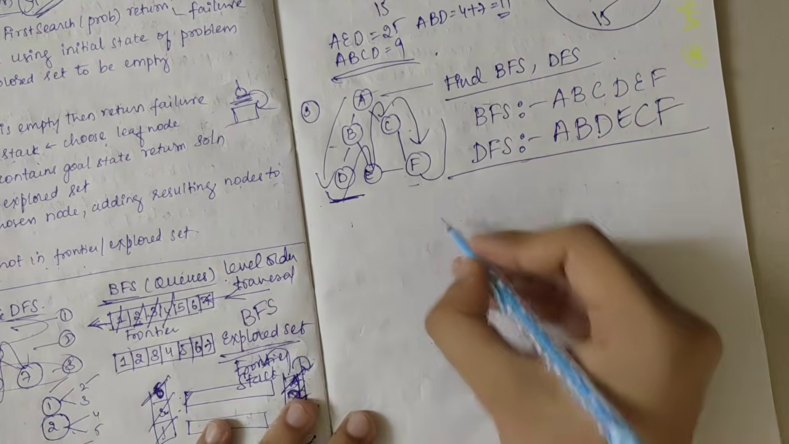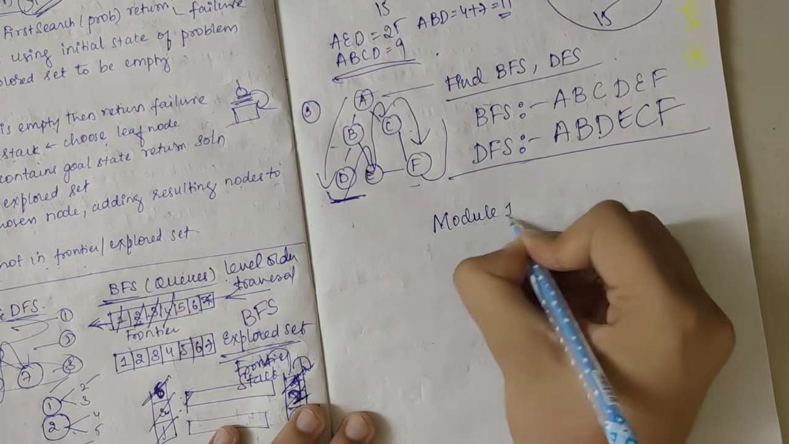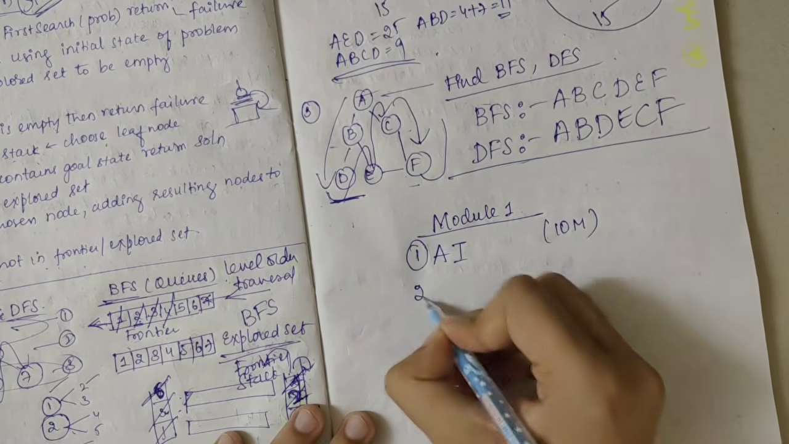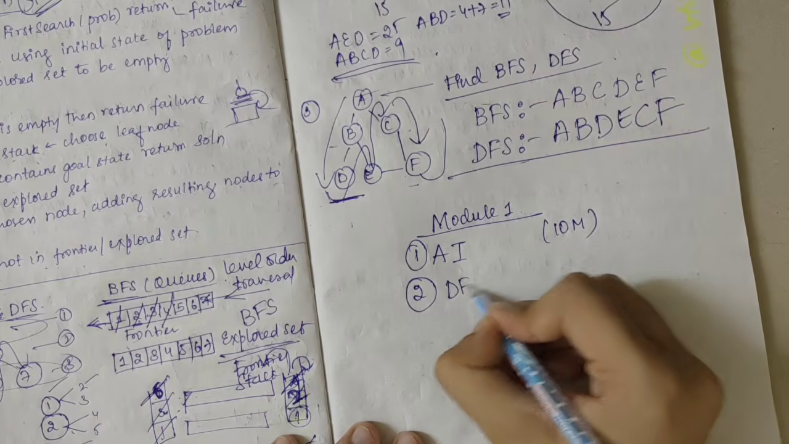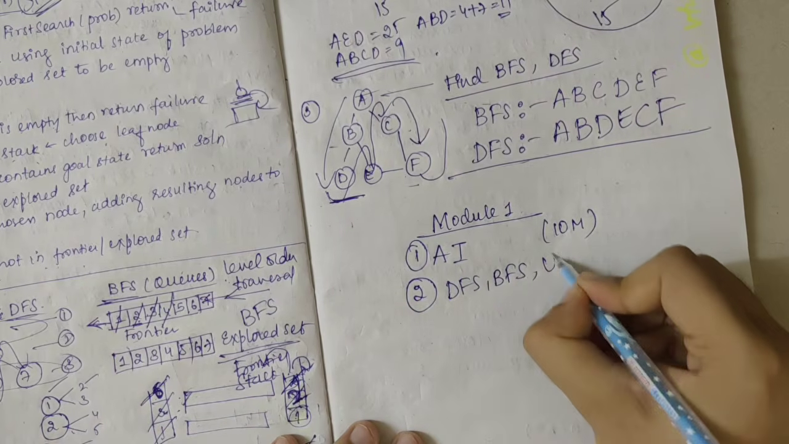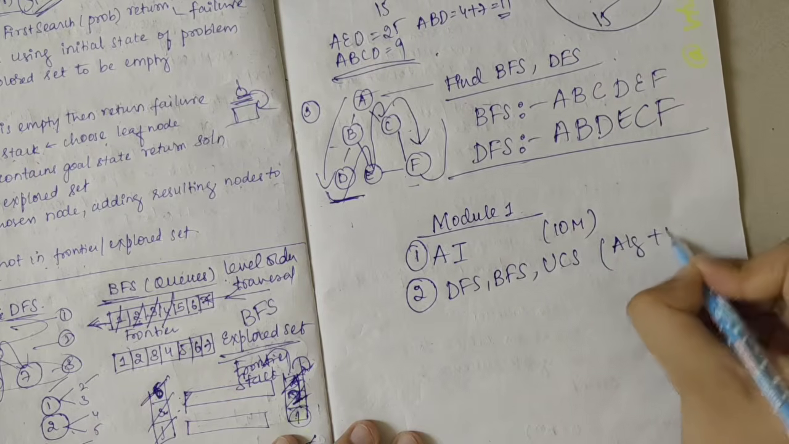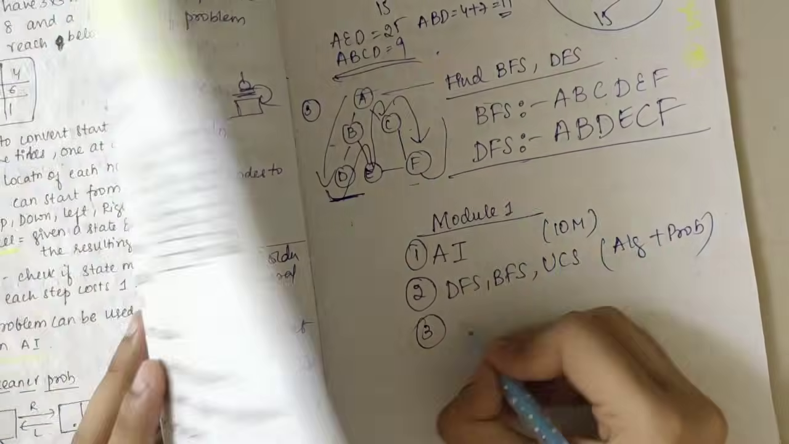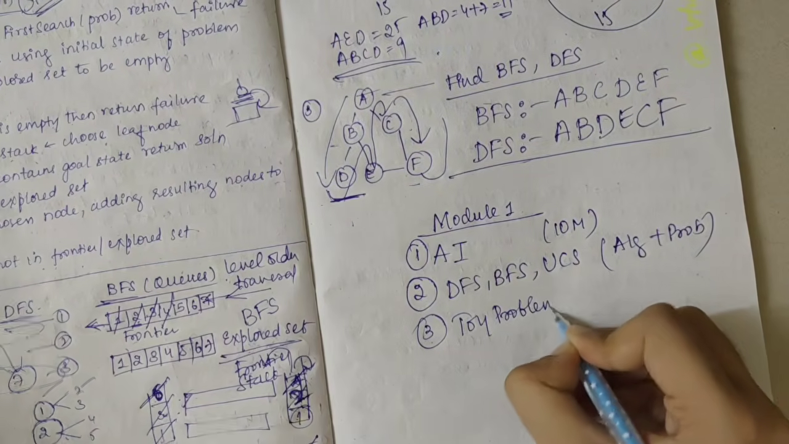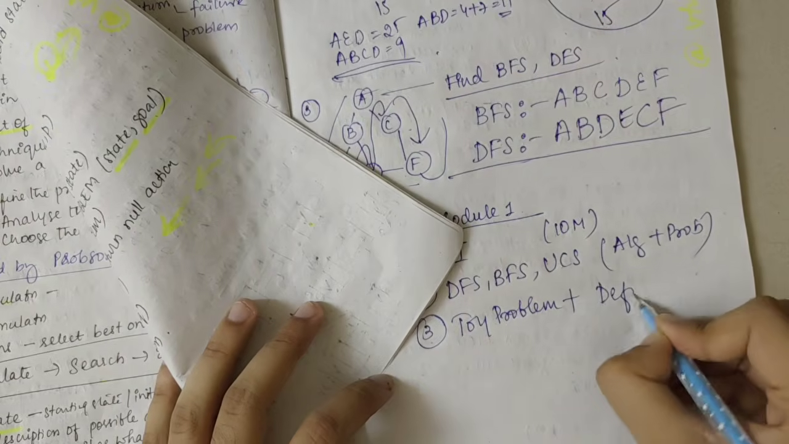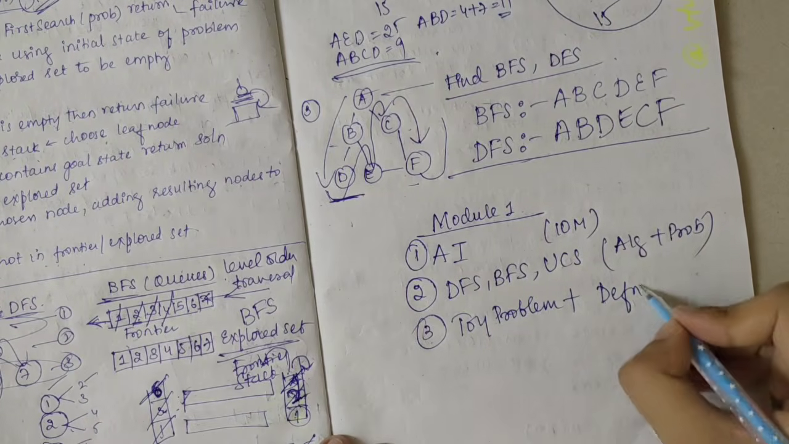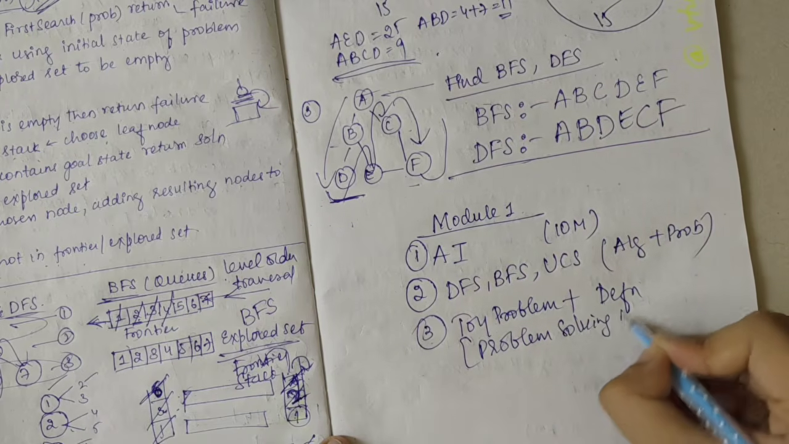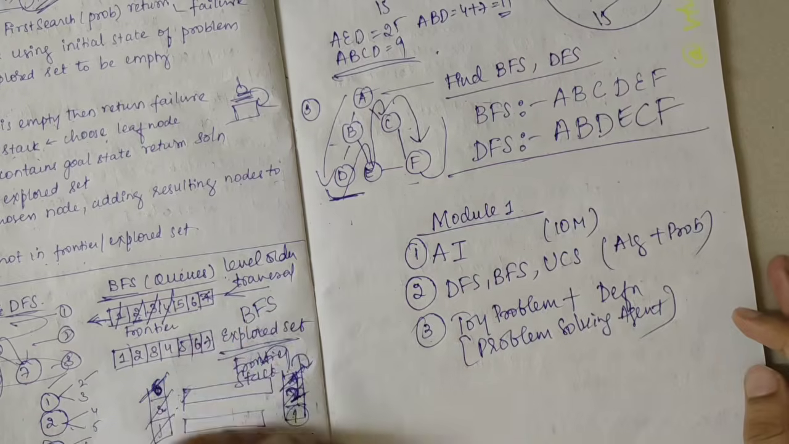So if I sum up the first module, the AI questions are important. Firstly, this could be asked for 10 marks. And then the 3 algorithms which I have covered, DFS, BFS and UCS. Here the algorithm plus problem could be asked. Beyond that, they can also ask the toy problems or the definitions. The problem solving agent comes under this. So the first module is pretty easy.